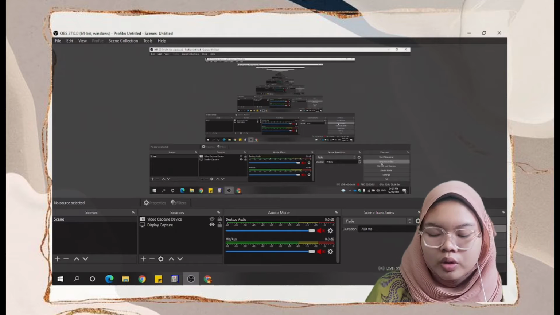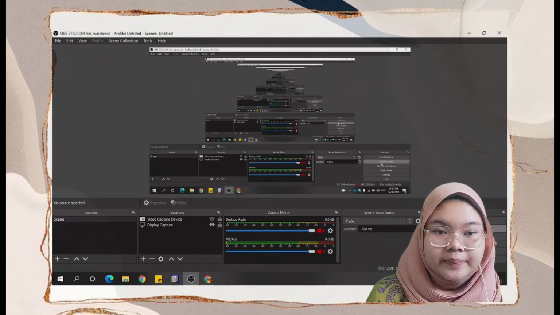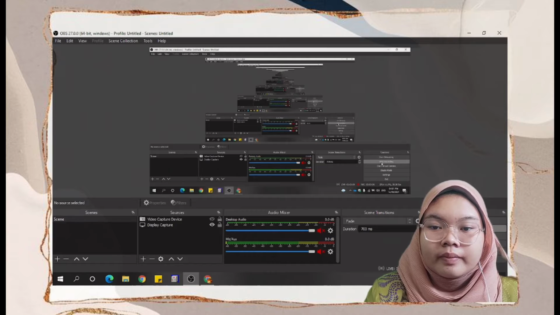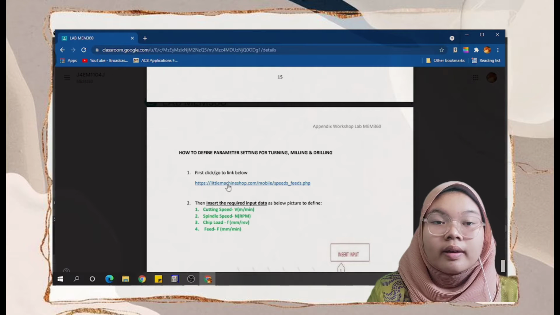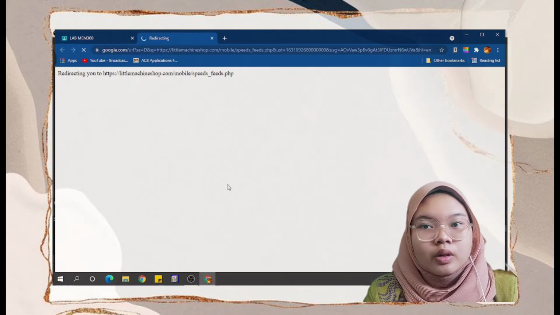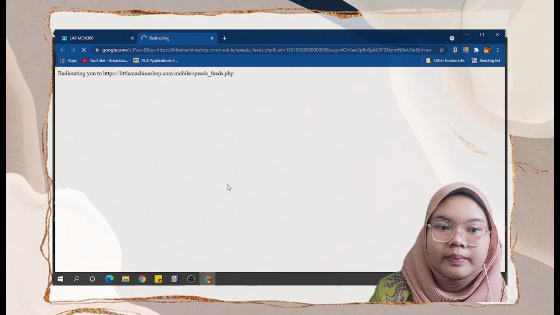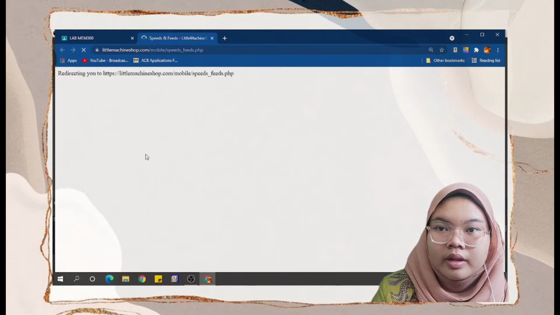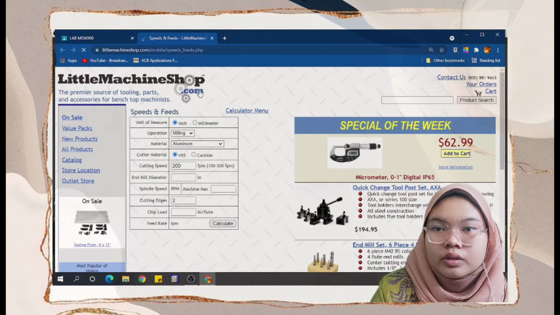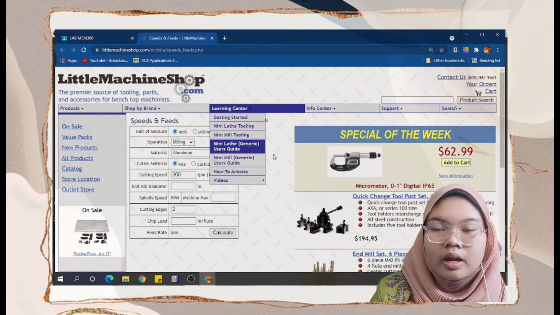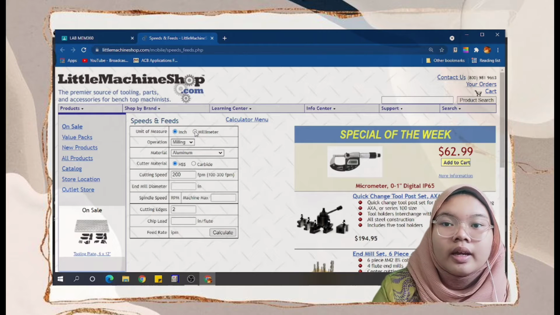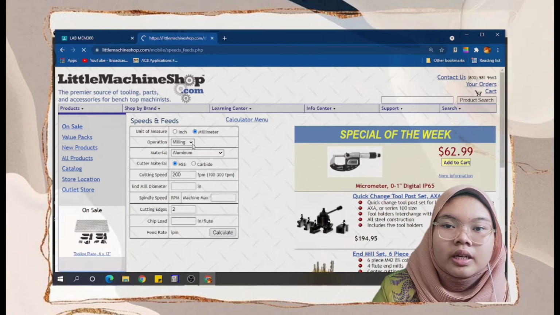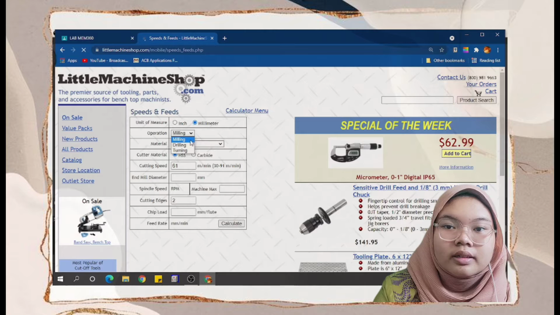So I will show you how I do Part C. First, click the link below. So you will go to this website. Firstly, for the unit of measure I will use millimeter, and the operation is drilling.